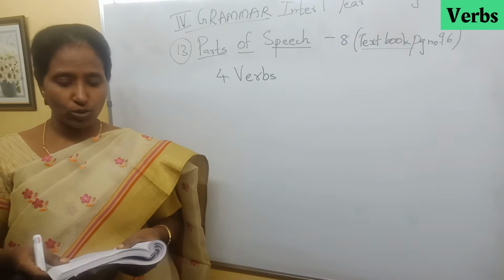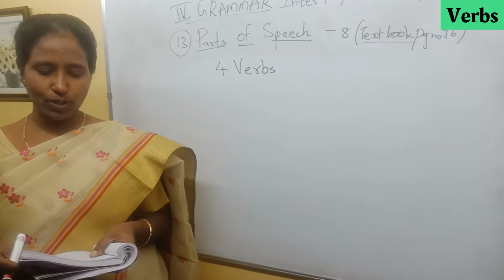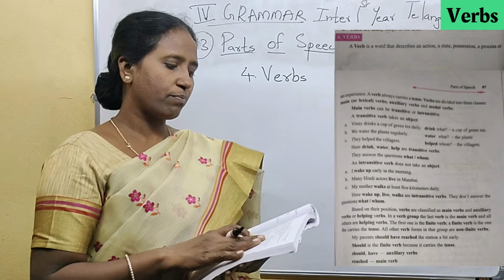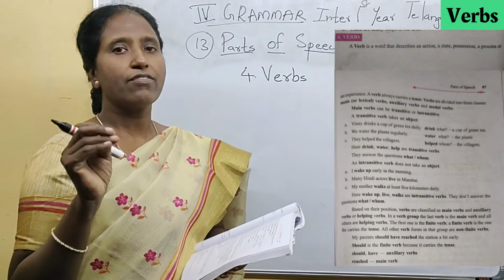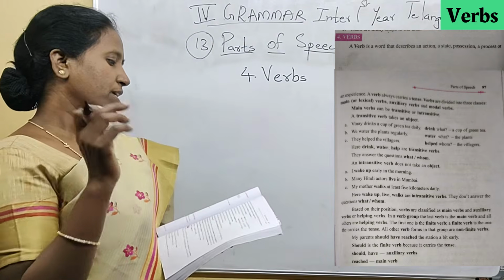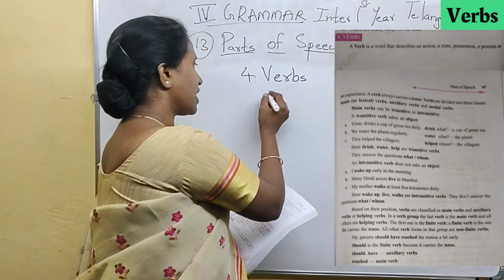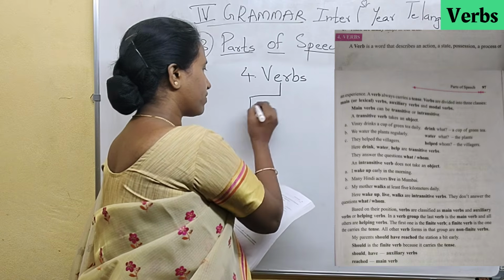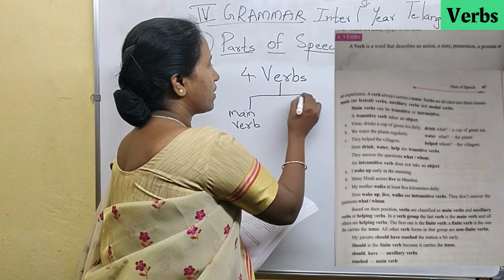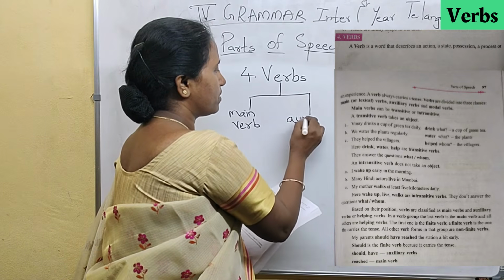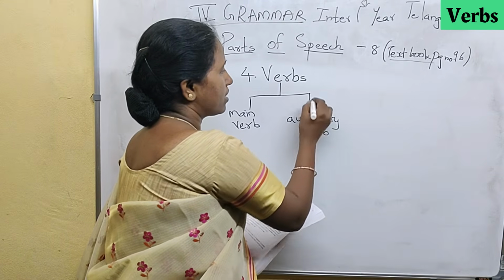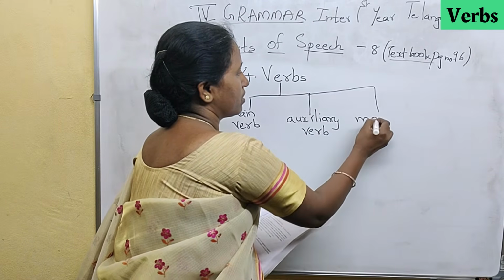Verbs are divided into 3 classes. First one is main verbs, auxiliary verbs and modal verbs. So first one is main verb. Main verb is what is being done. The action that is being done is the main verb. Second is auxiliary verb, meaning helping verb. So verb is of 3 types. One is main verb. Second is auxiliary verb. And third one is modal verb.